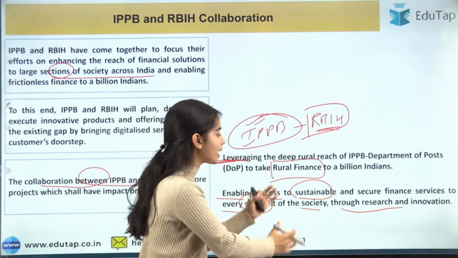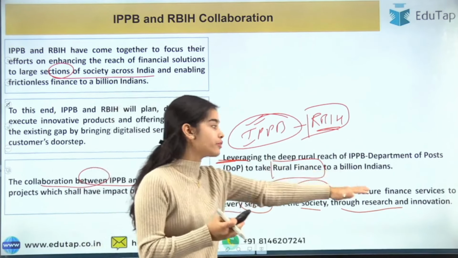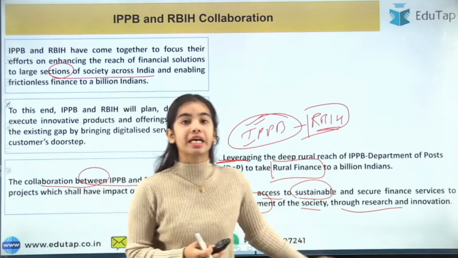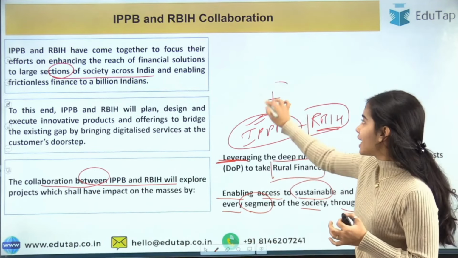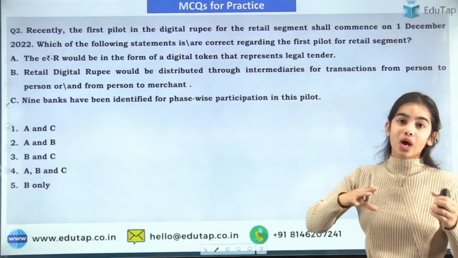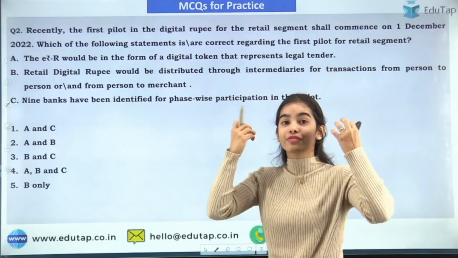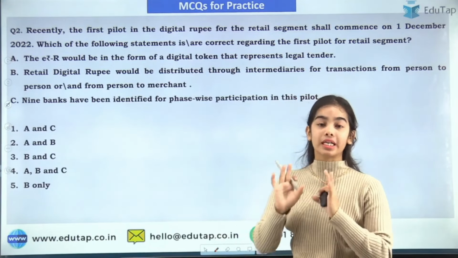So they both have come together to promote financial solutions in the whole of the country. I am giving you a brief background so that you can revise the news article in your mind: this was the news article, now I remember.